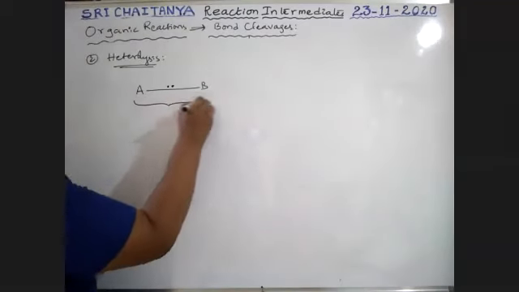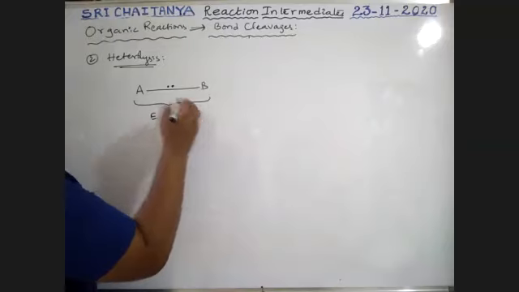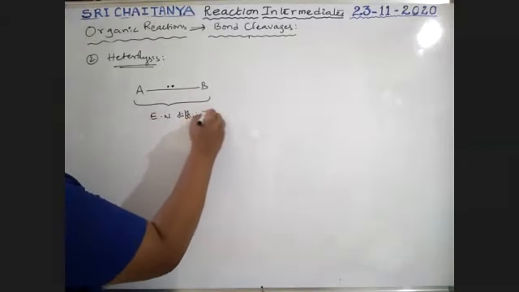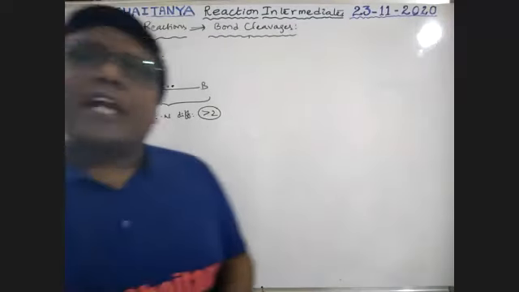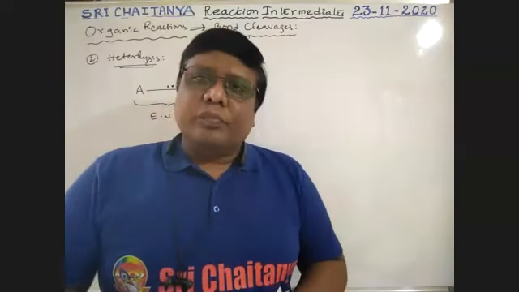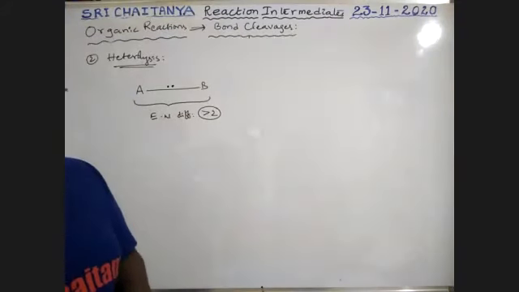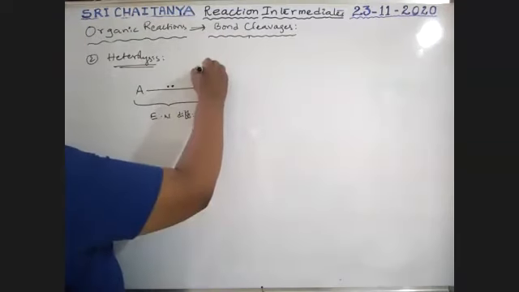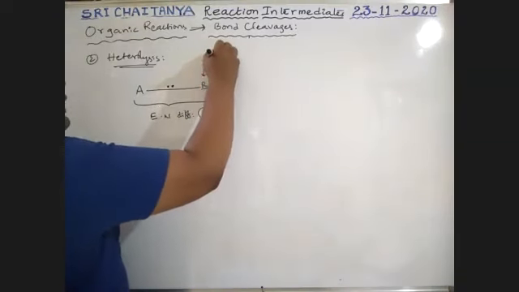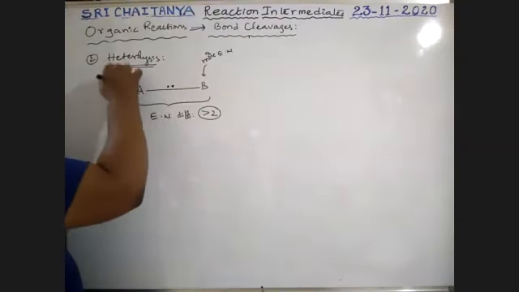Now the electronegativity difference between these two bonded atoms is greater than 2. Previously, I gave less than or equal to 2. Now it is greater than 2. If it is greater than 2, heterolytic bond cleavage takes place. Now I am taking B as the more electronegative element and A as the less electronegative element.